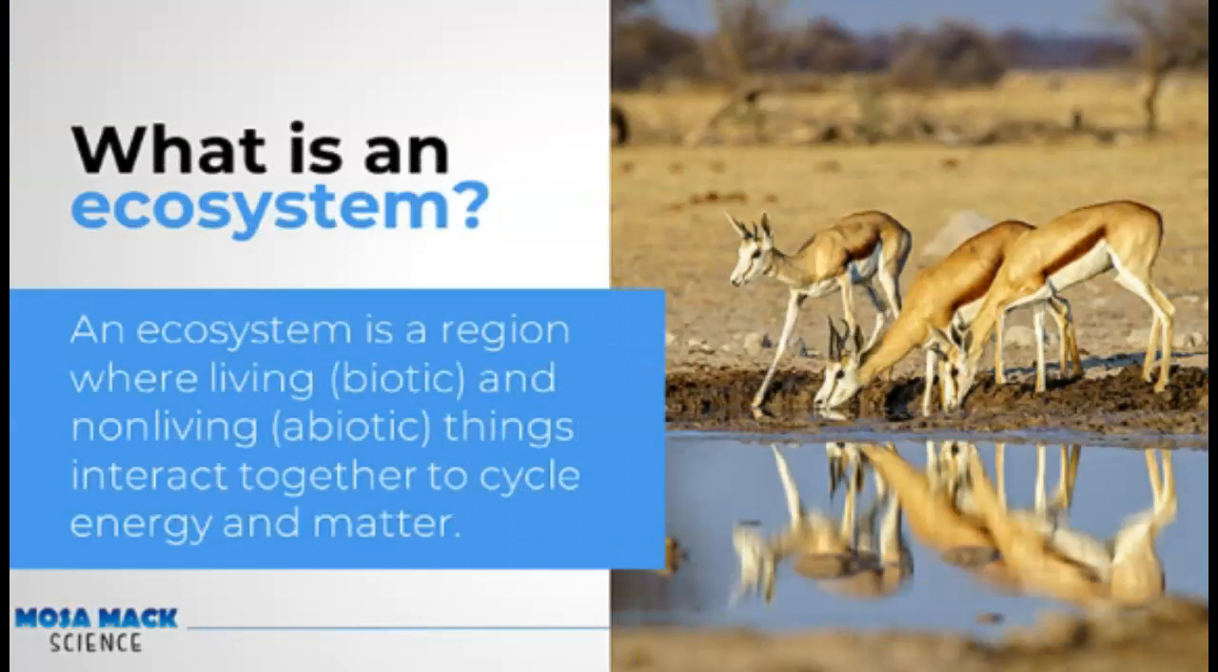Let's quickly review. What is an ecosystem? An ecosystem is a region where living, biotic, and non-living, abiotic, things interact to cycle energy and matter. In this picture here, we have examples of biotic factors, so living, which include the ducks, the turtles, the plant, the grasses. Examples of non-living or abiotic factors include water, air, sunlight, rocks.